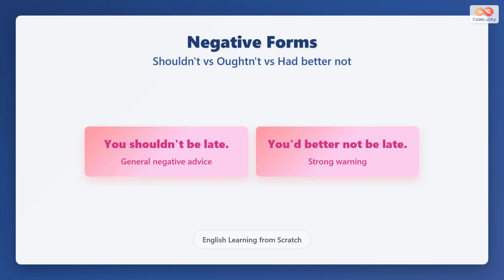To say advice in the negative, we use shouldn't, oughtn't, and had better not. You shouldn't be late is a general negative advice. You had better not be late is a strong warning. These show how to tell someone not to do something.